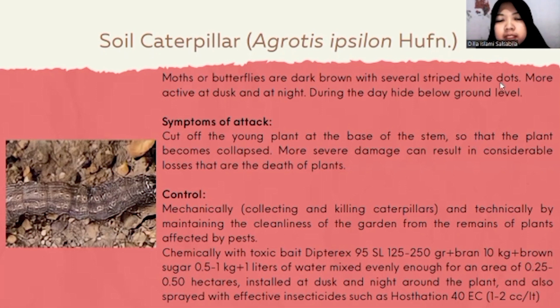For the control, mechanically it can be done by collecting and killing caterpillars, and technically by maintaining the cleanliness of the garden from the remains of plants affected by pests.